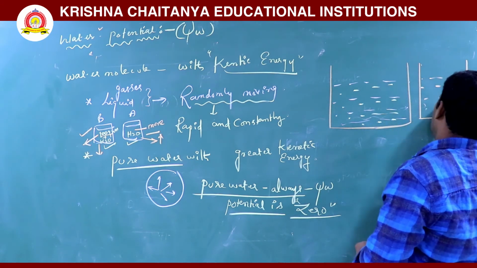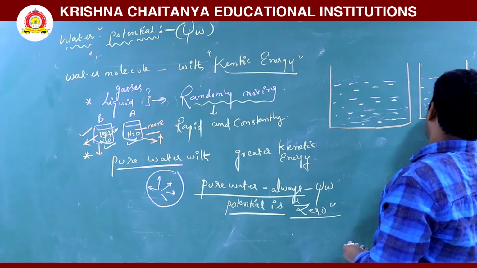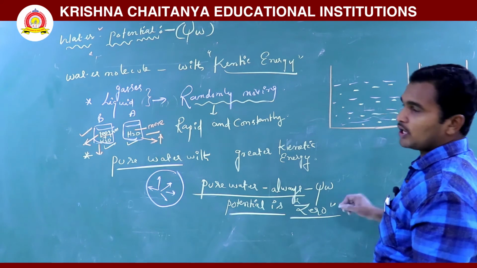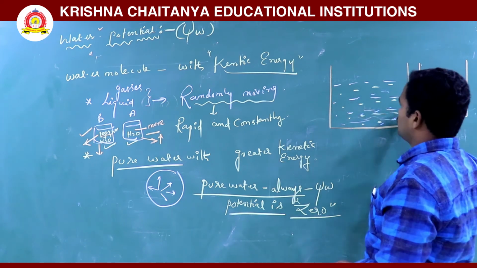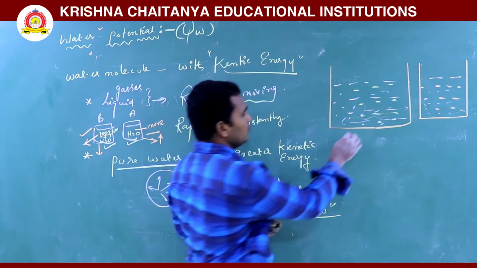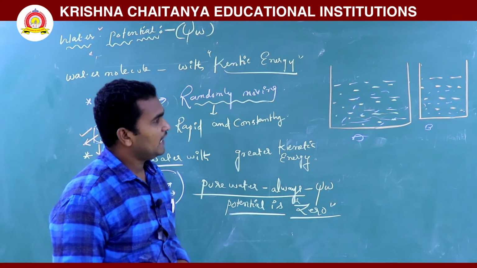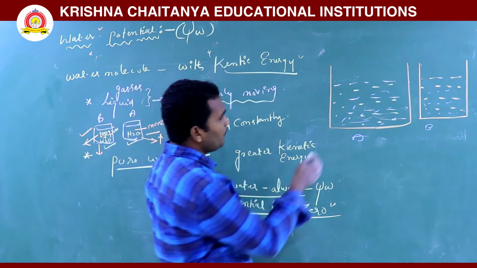This system contains water and a smaller amount of solutes, and here a larger amount of different types of solutes. These two solutions are A and B. If you take A and B, what happens here?